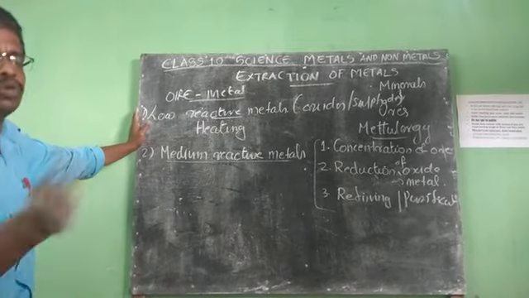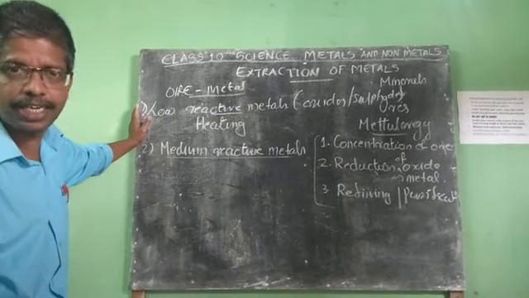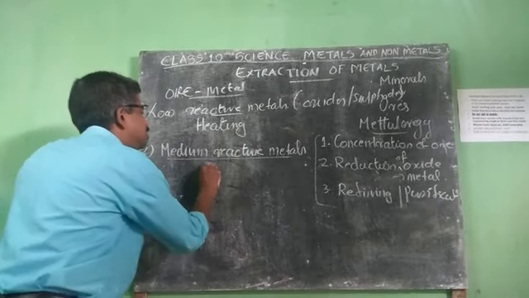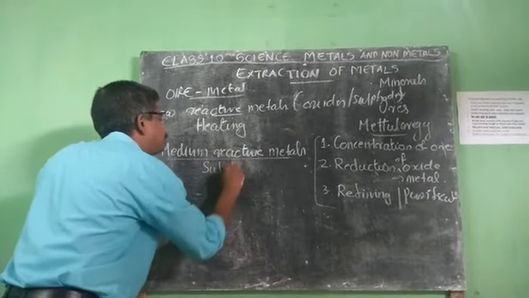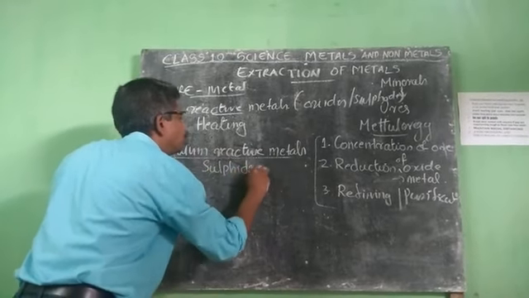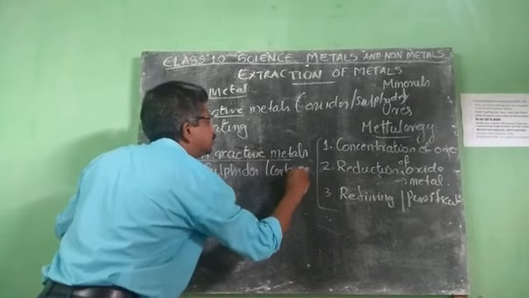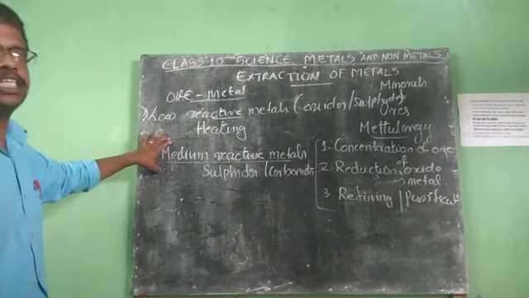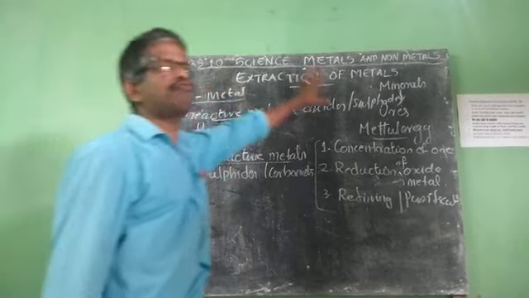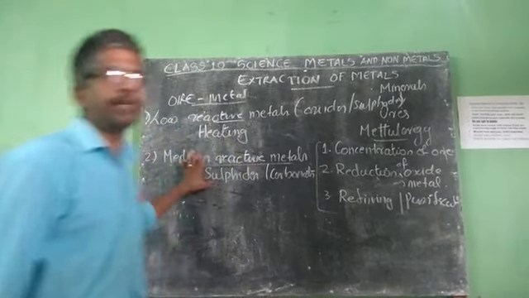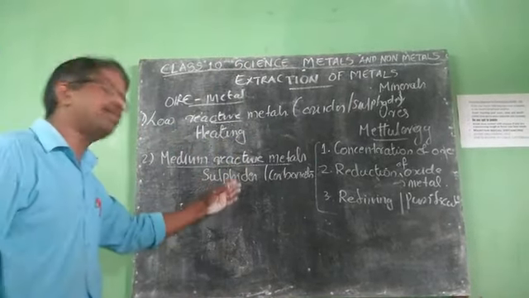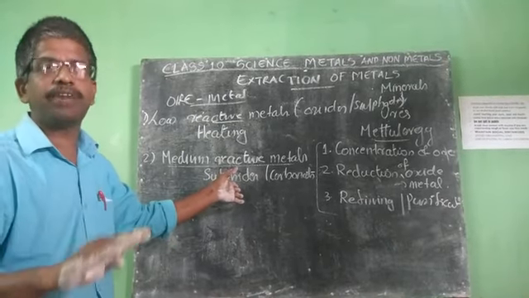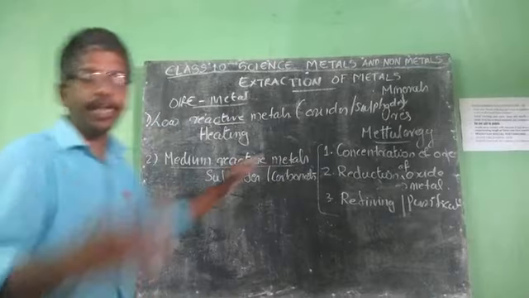How are these medium reactive metals present in nature? They are found in the form of their sulfides or carbonates. The ores of medium reactive metals are mainly found as sulfides or carbonates.